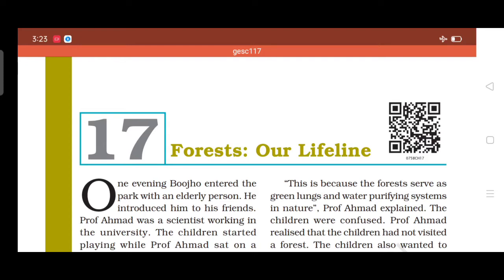So, a forest is a community of trees, shrubs, herbs, and associated plants that cover a considerable area. They are called what? Forest.